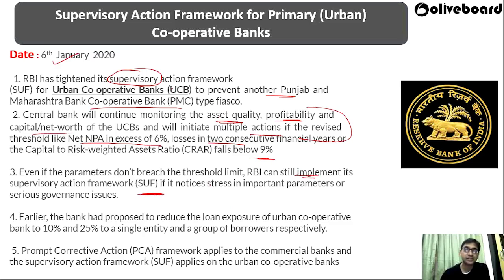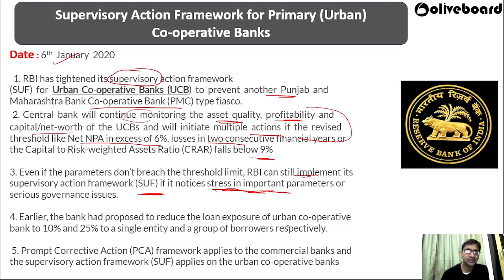Even if these things are not violated, if RBI sees stress in an important parameter, like your profitability coming down, your asset quality decreasing, or too many losses coming in the year, RBI can still implement its supervisory action framework, SAF. Earlier, the bank had proposed to reduce the loan exposure of urban cooperative banks to 10% and 25% for a single entity and a group of borrowers respectively.